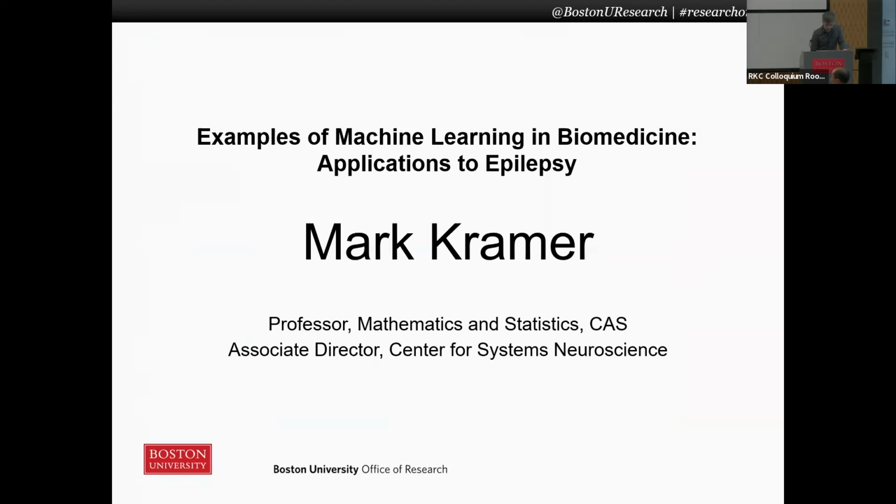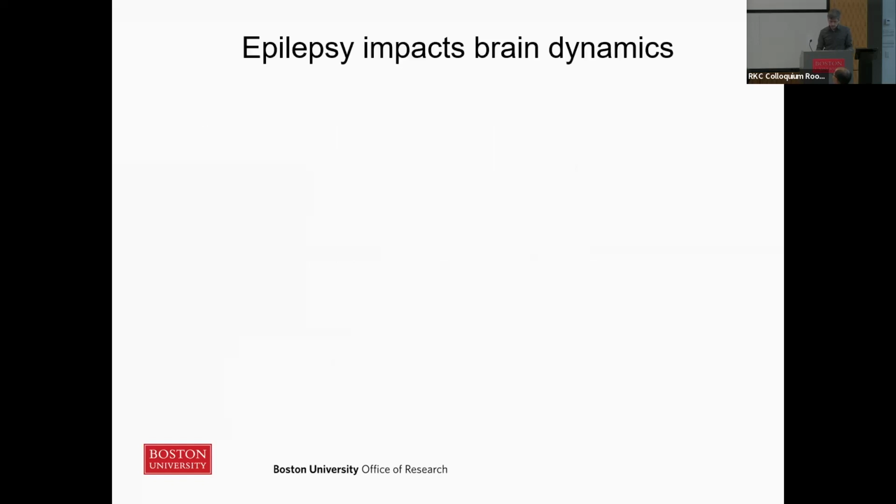I will tell you, very briefly, some examples of machine learning in biomedicine with applications to epilepsy. Epilepsy is a disease that impacts brain dynamics. Perhaps the most obvious manifestation is a seizure. It also impacts brain dynamics in subtle ways. I'll show you one type of subtle event. It's a so-called spike ripple.